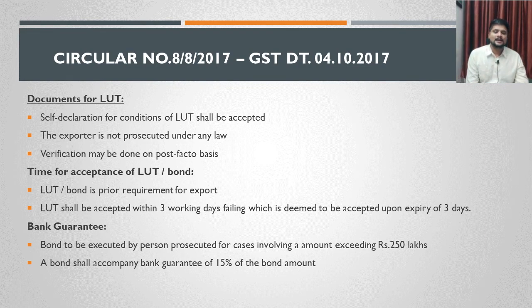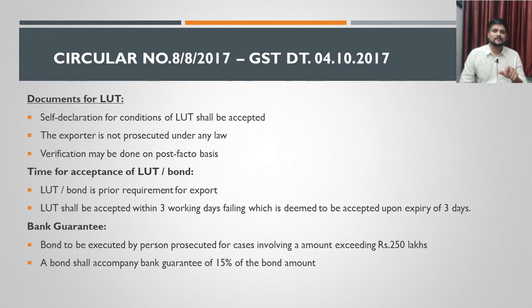And the bank guarantee has to be furnished for an amount up to 15% of the bond amount. What is bond amount? Bond amount is nothing but, I tell you, see, in the next financial year, I will be exporting up to a value of some 500 crores. This is the value I am projecting that I will be exporting. So that is called the bond amount here.